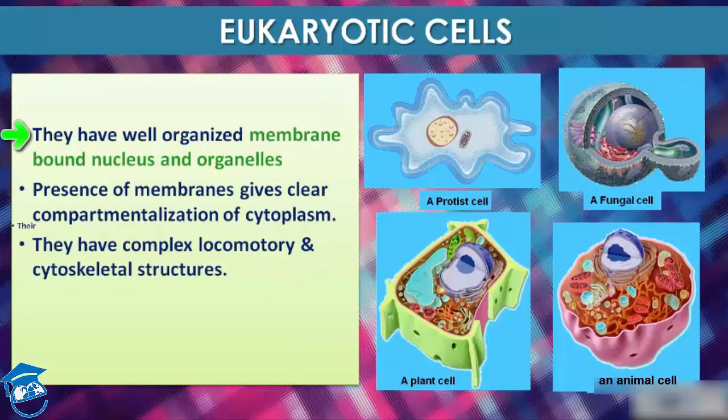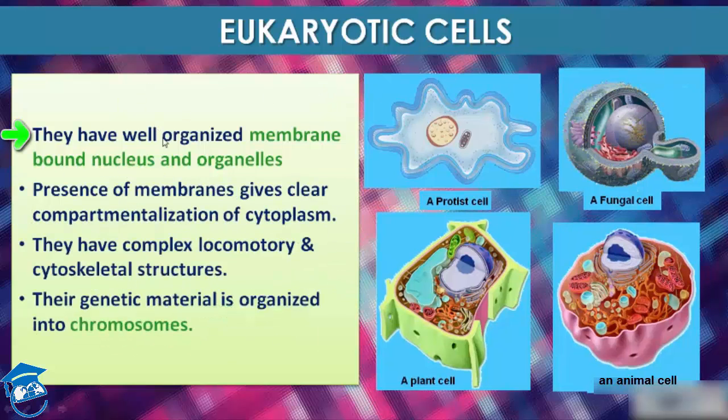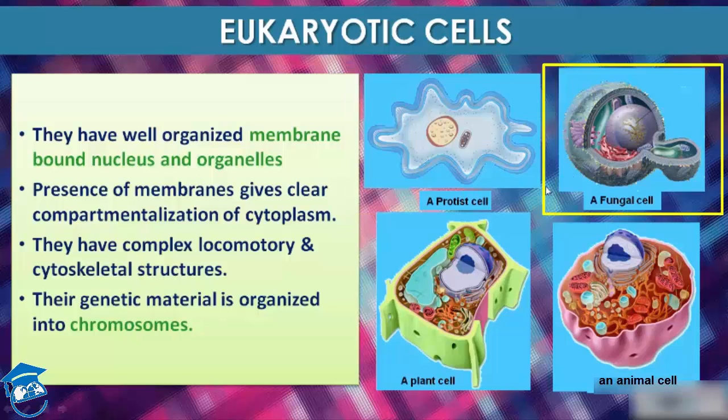Eukaryotic cells have a well-organized membrane-bound nucleus and other cell organelles. The eukaryotes include protist, fungal, plant cell and animal cell, students.